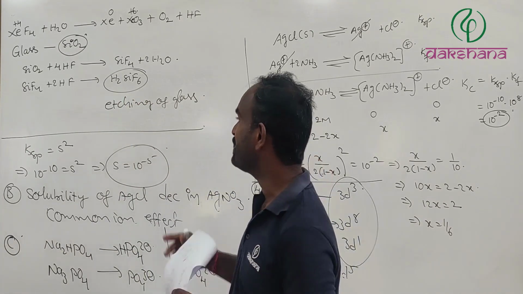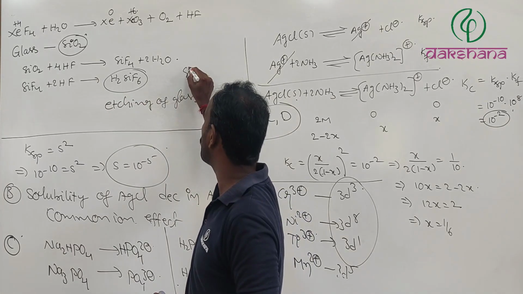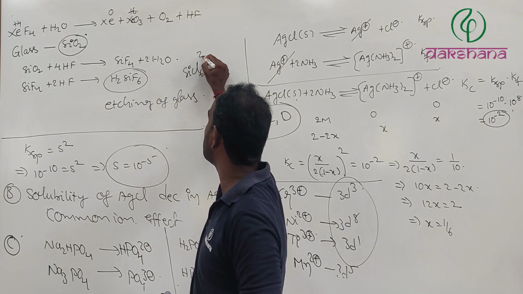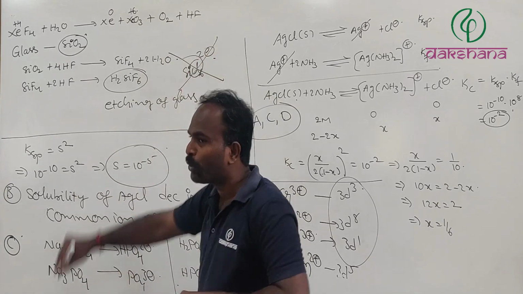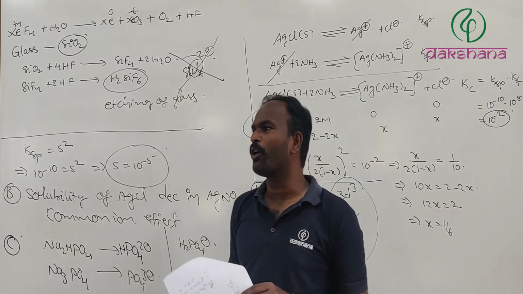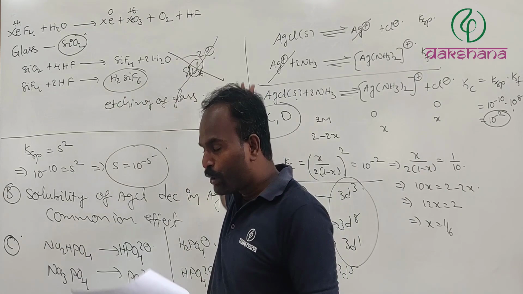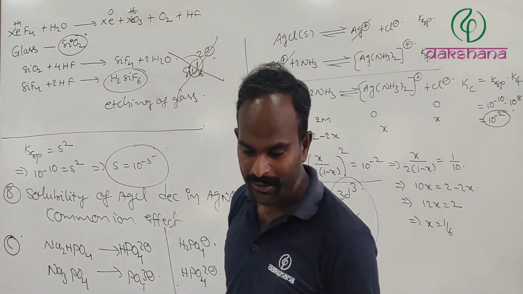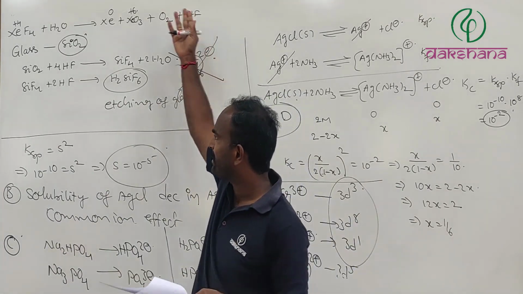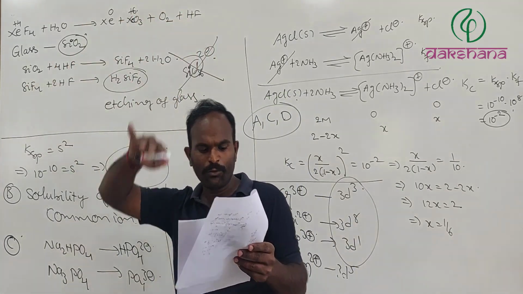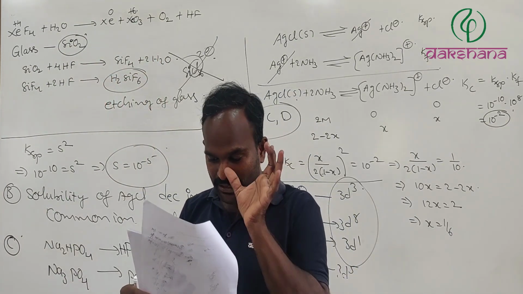Sir, what is the reason? The reason is the smaller size of the fluorine atom. Why does chlorine not react? We have this question: SiCl6 2- does not exist. Why? Because of the larger size of the chlorine. If chlorine is unable to form the complex, then bromine and iodine are completely ruled out. Yeah, it is dangerous to store because the formed HF can combine with SiO2 and that SiO2 will form SiF6 2- kind of complexes. Therefore, it is highly dangerous to store.